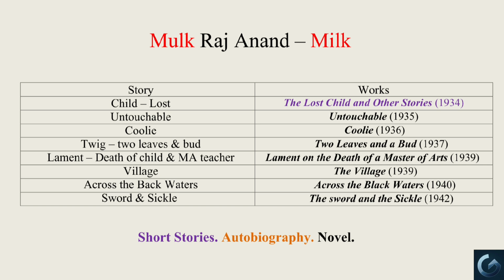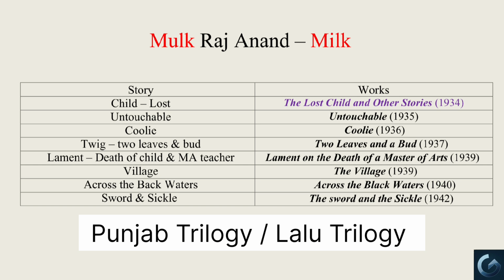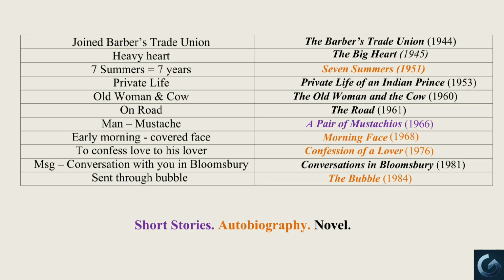After that, all men strike by putting down their swords and sickle, right? Here, the scene stands for the novel The Sword and the Sickle, published in 1942. All these 3 novels are collectively called as Punjab Trilogy or the Lalu Trilogy. Then, all men in that village joined Barbers' Trade Union and went on strike, right? Here, this stands for the novel The Barbers' Trade Union, published in 1944. Then, all of their hearts were really heavy, right? Here, the heavy heart stands for the novel The Big Heart, published in 1945.